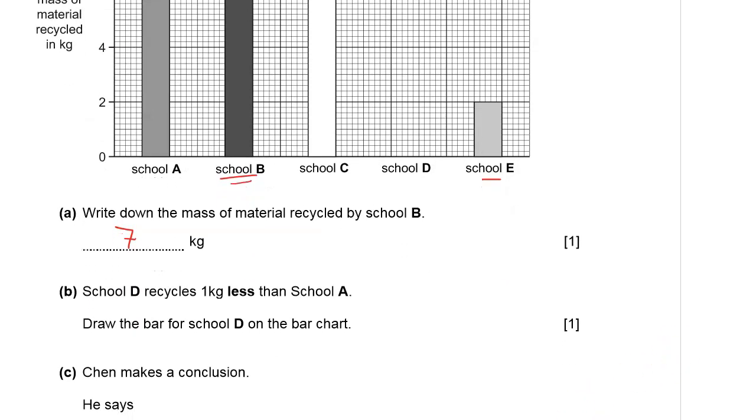Part B. School D recycled 1 kilogram less than school A. Draw a bar for school D on the bar chart.